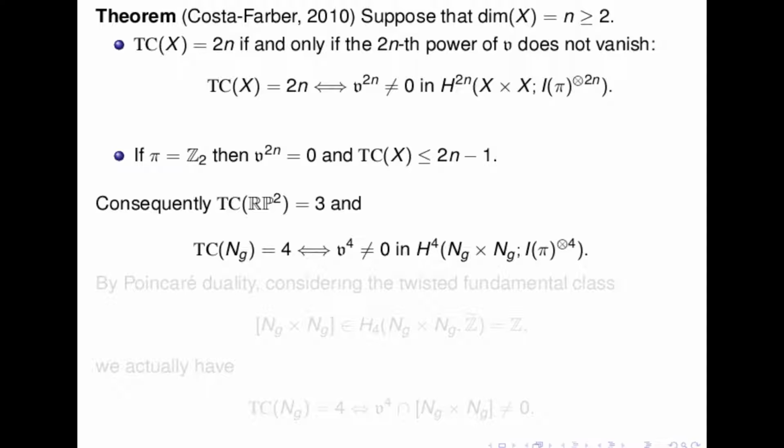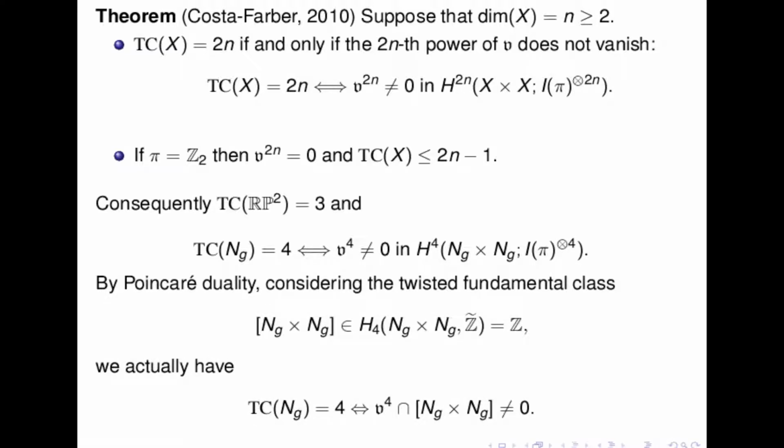And as Alexander also mentioned yesterday, we can use Poincaré duality, considering here the twisted fundamental class of the non-orientable surfaces. So we will have a coefficient in the orientation module. So this is Z with an action of the fundamental group, which is not trivial.